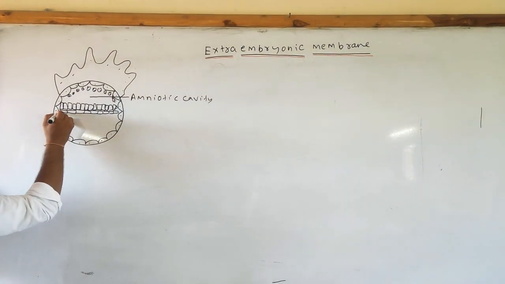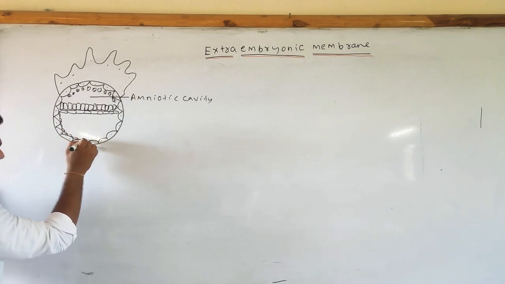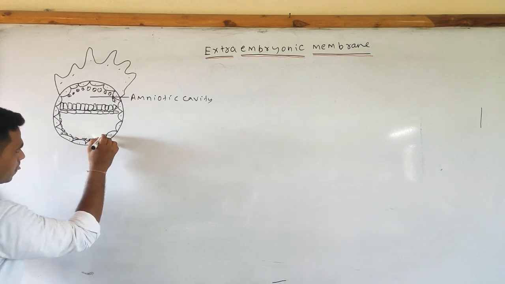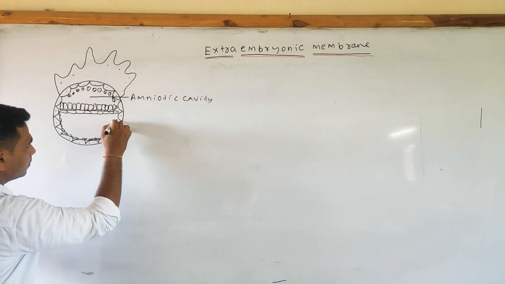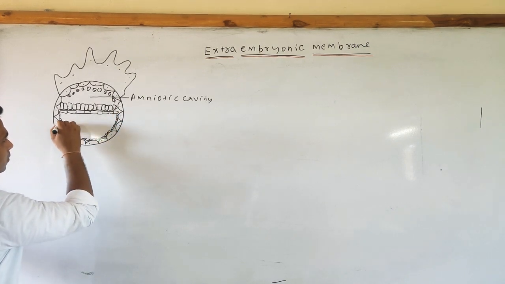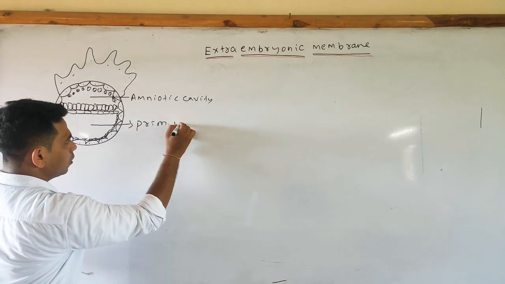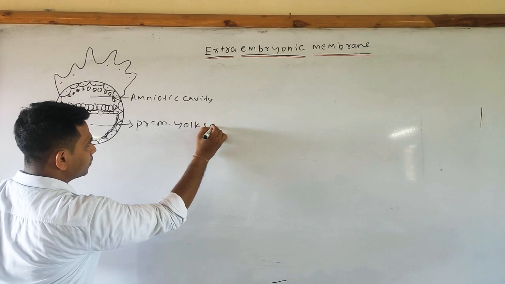The hypoblast forms the endoderm portion, forming the primary yolk sac.